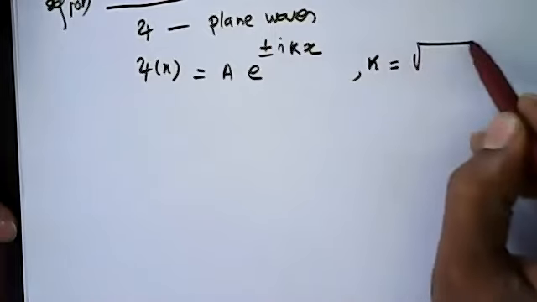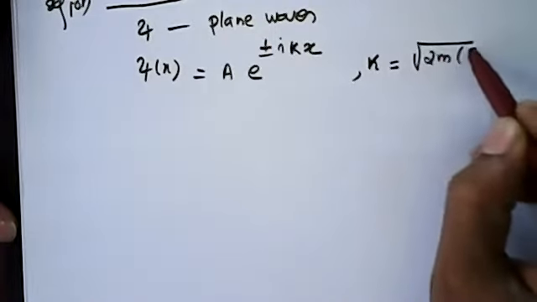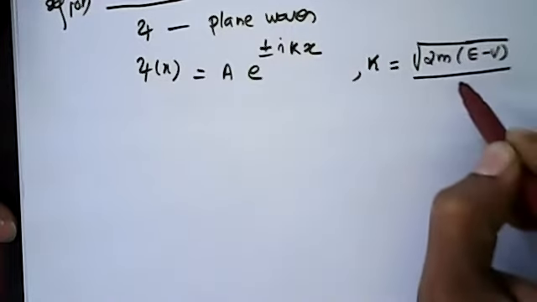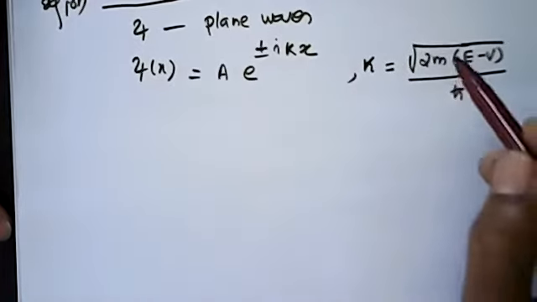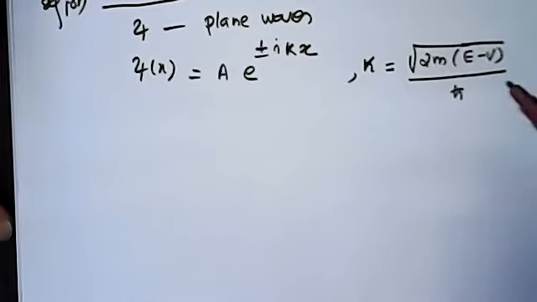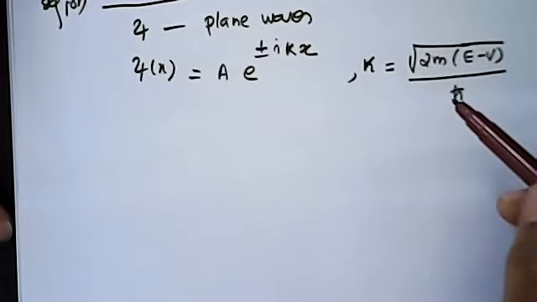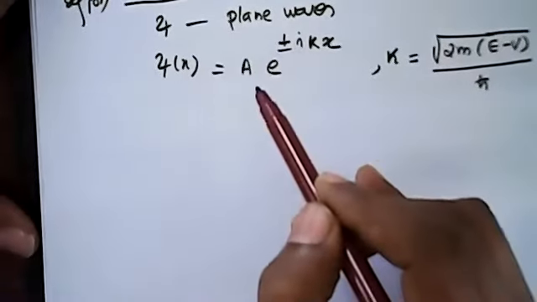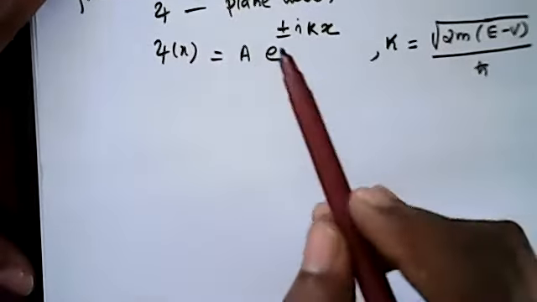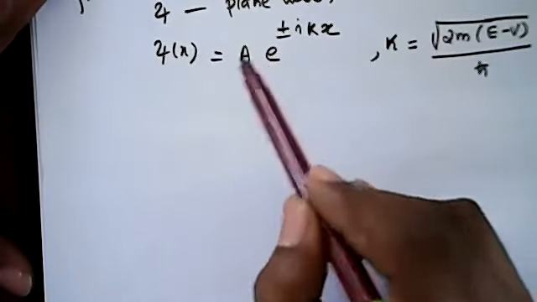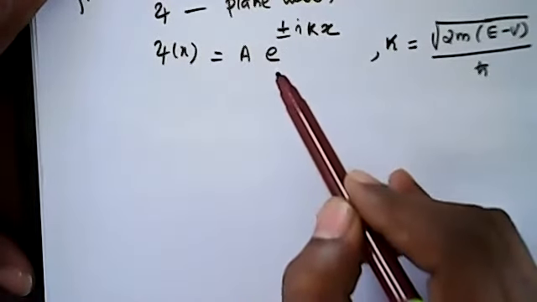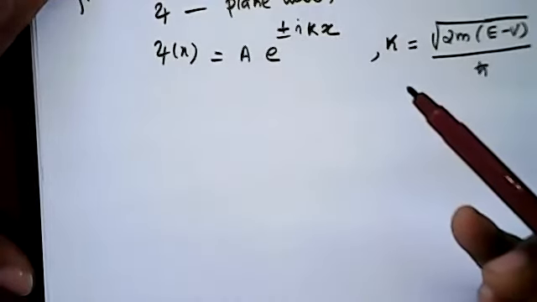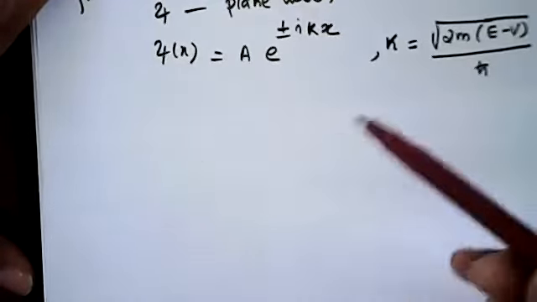Where k is root of 2m into (E minus V) divided by h cross. I will show you how this will be obtained, soon after. So this is the solution according to quantum mechanics. Also, solution is this one: psi of x equal to a into e to the power of plus or minus i k x, complex plane waves or sinusoidal waves.